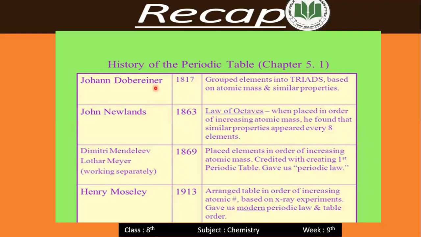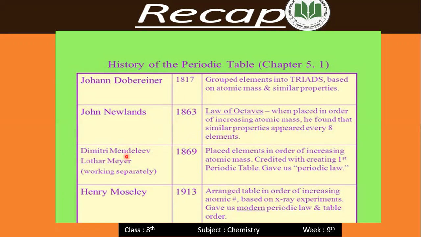John Dobereiner in 1817 grouped elements into triads, meaning he gave the rule of triads based on atomic mass and similar properties. Secondly, John Newlands in 1863 gave the law of octaves. When placed in order of increasing atomic mass, he found that similar properties appeared every 8 elements, meaning he gave the rule of 8 electrons.